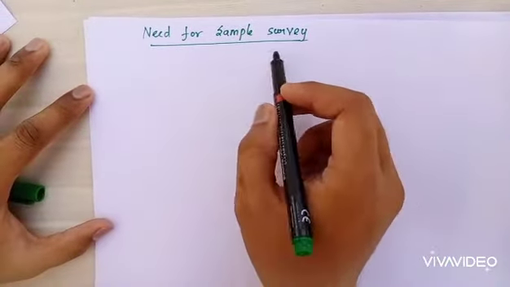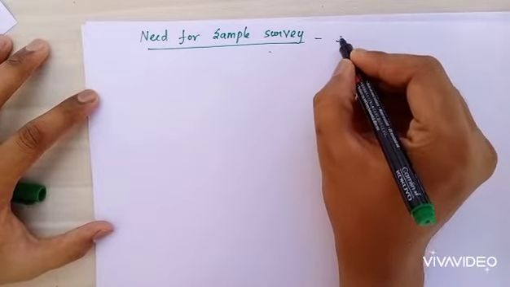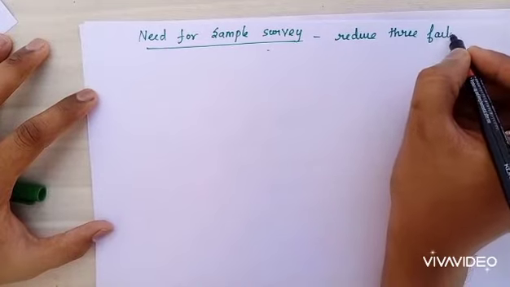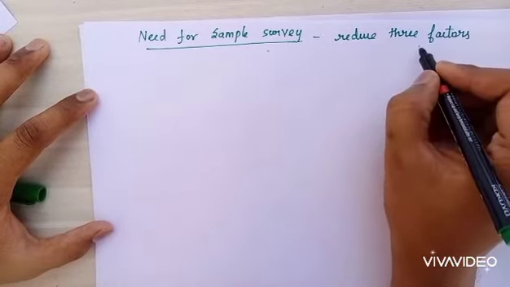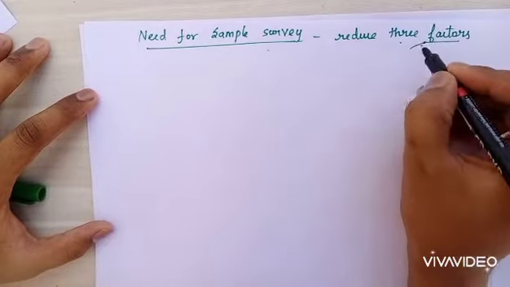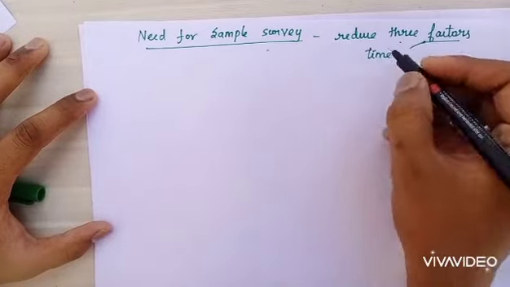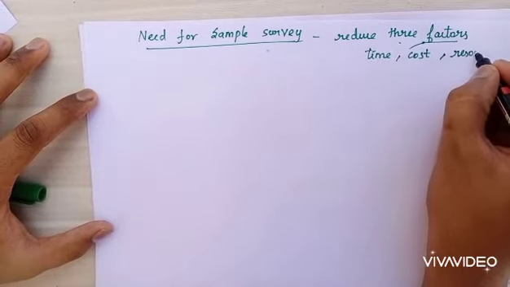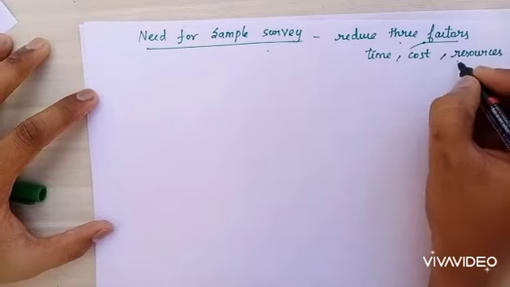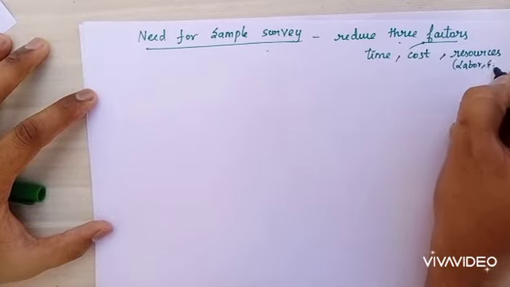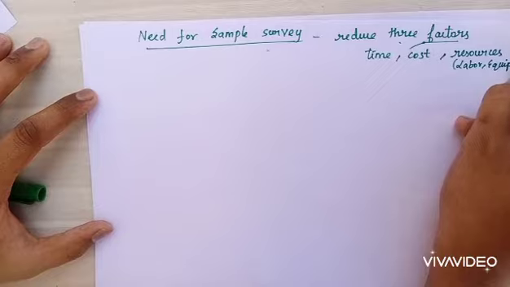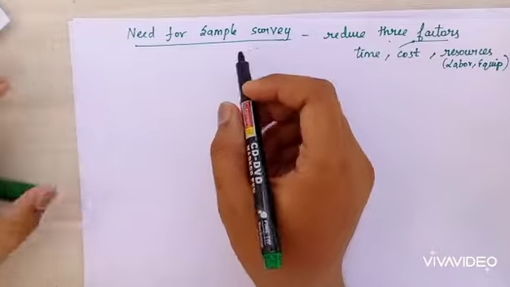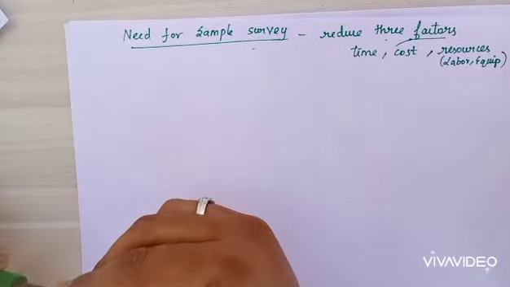Let us see why we need sample survey: to reduce three factors. The first factor is time, the second factor is cost, and the third factor is resources, that is labor, equipment, etc. So to reduce these three factors, we are going for sample survey. So first you will see some basic definitions.